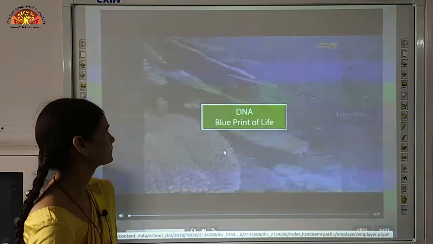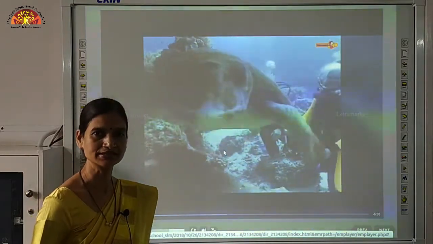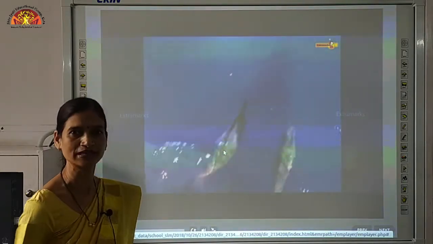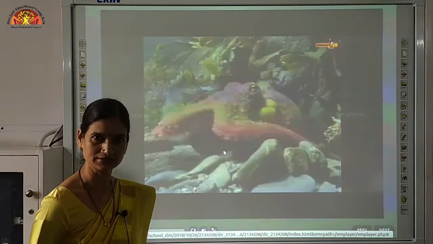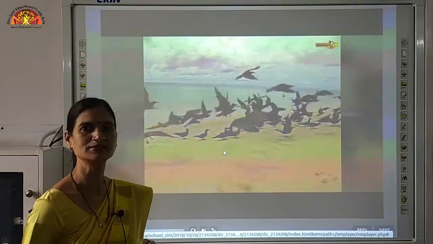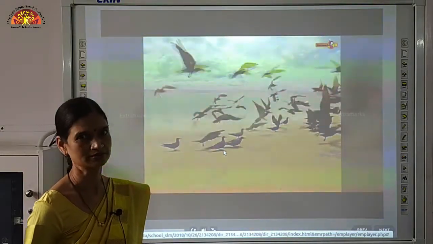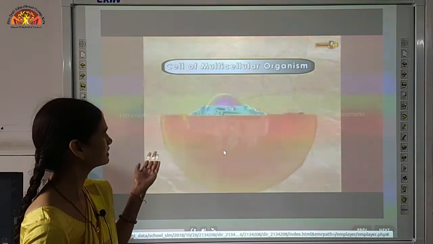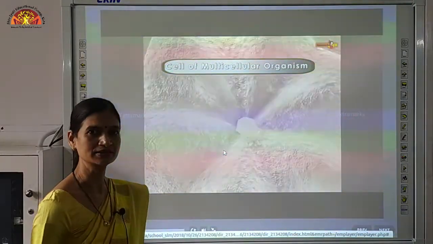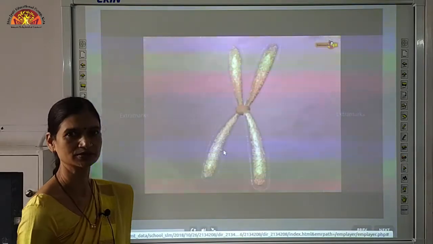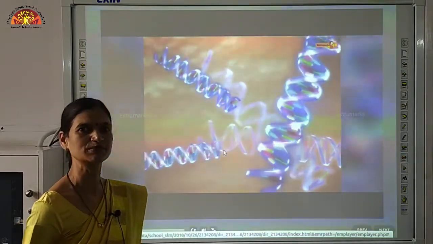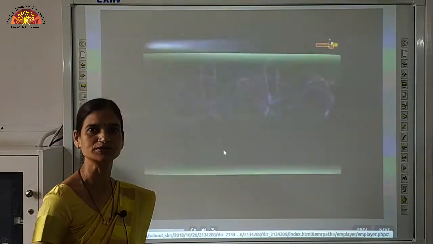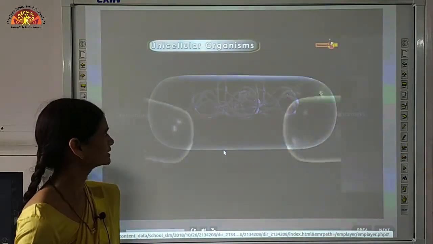So let us see the blueprint. What is DNA? DNA is actually the blueprint of life. That means DNA is the thing which makes us different from each other and it provides the basic body design to ourselves. There are multicellular organisms and unicellular organisms also, and the DNA lies in the nucleus, which is responsible for the basic body design and also for the variations which come in our body.